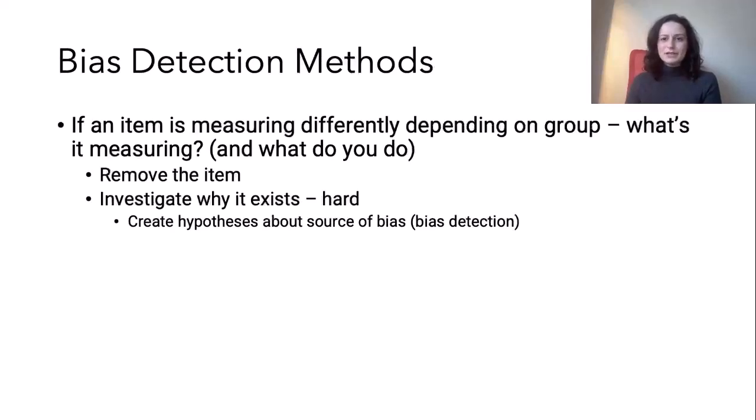And it's also psychometrically questionable, I guess, to ask, if an item is measuring differently depending on group, we have to ask ourselves, well, what is it measuring and what do you do? And oftentimes people find it easiest to remove items. We're going to talk about different strategies for this, especially in Module 4. But we also have to think about investigating why it exists. And this is very tricky. And there are entire areas called bias detection that are created to just understand bias and create hypotheses about sources of bias.